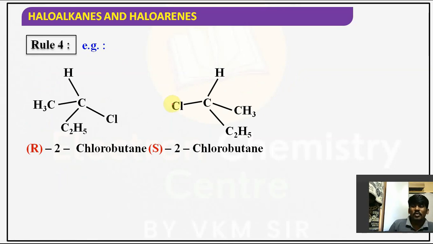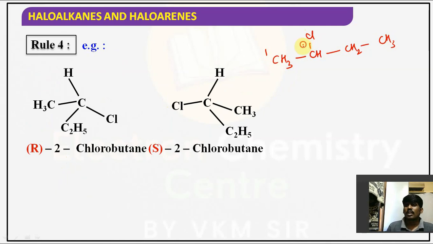There is an example of how to give the nomenclature. Earlier, we gave 2-chlorobutane, in the sense CH3, CH, Cl, CH2, CH3. This is 1, 2, 3, 4. If I ask you to give the IUPAC name, immediately what will you say? 2-chlorobutane. But this carbon is chiral.